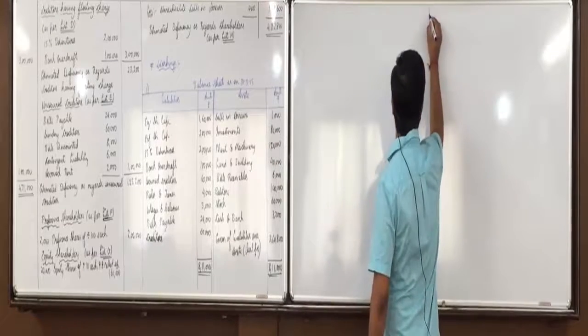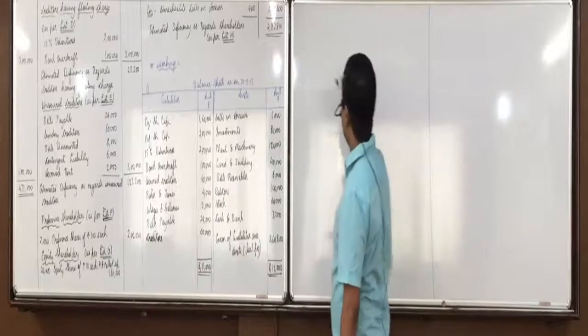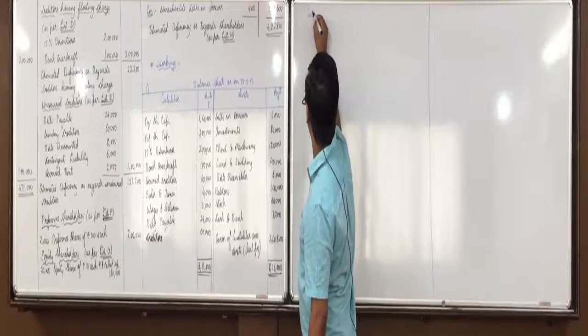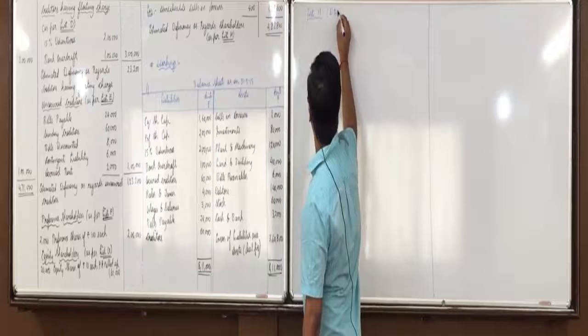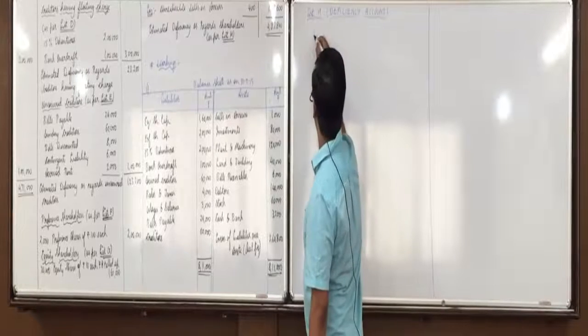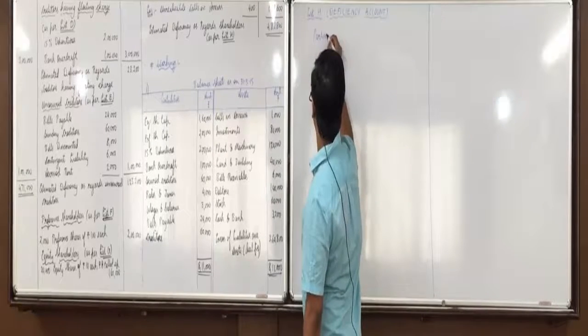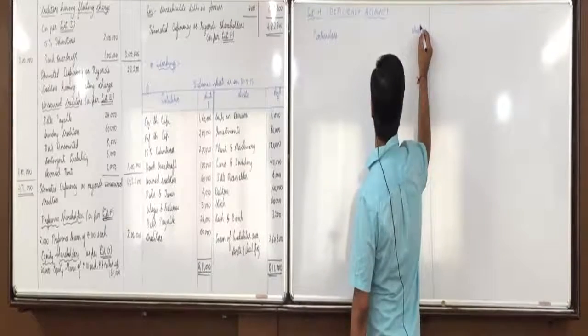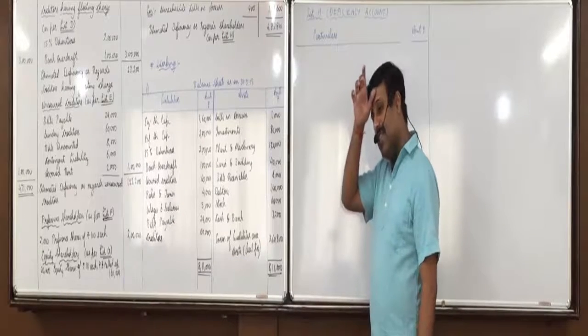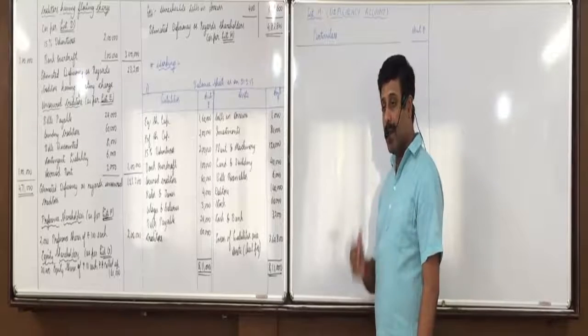So let us make list H. Give the heading list H, deficiency account. Particulars and amount. First we will add those things which are resulting in deficiency.